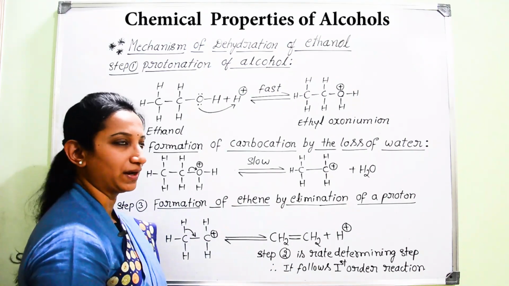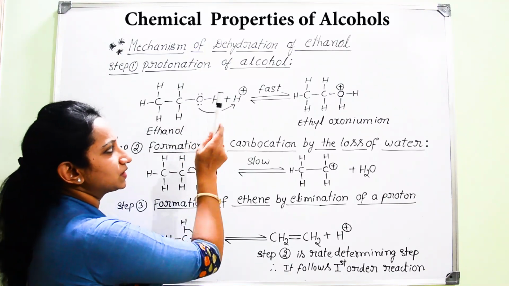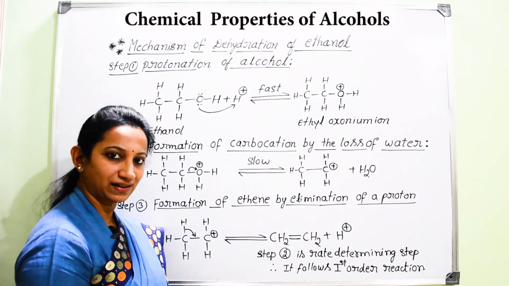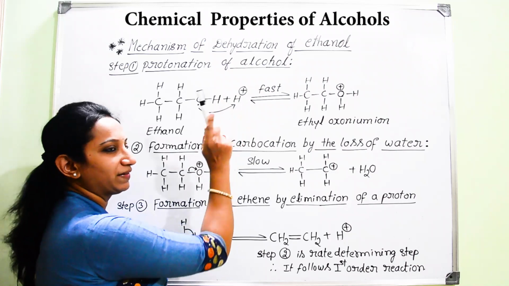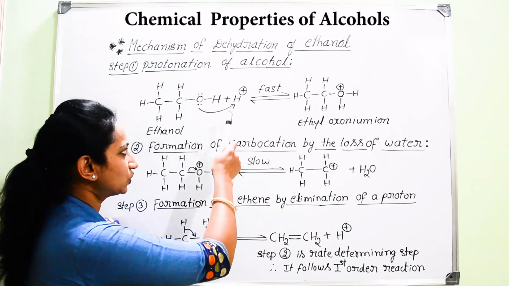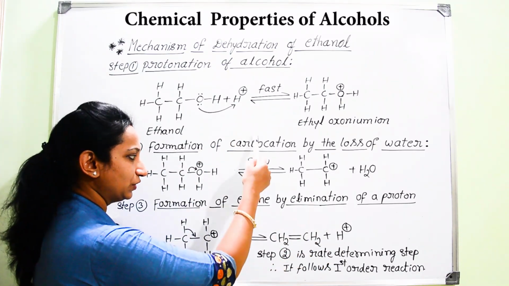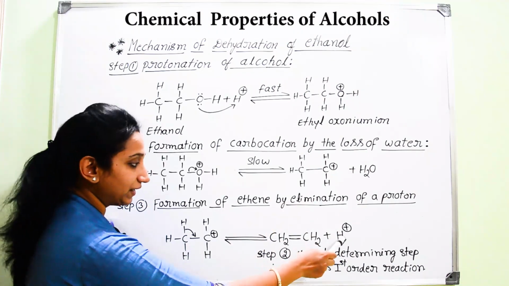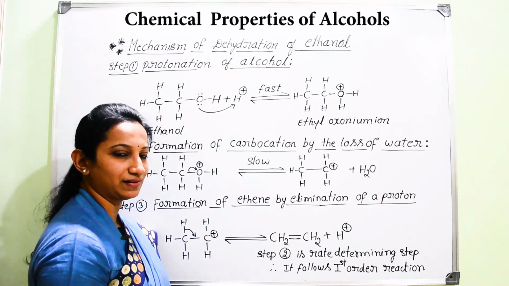If ethanol is heated with concentrated H2SO4, the concentrated H2SO4 is acting as a catalyst, where H2SO4 can easily dissociate to give H plus ions. Here the H plus ion is acting as a catalyst, so you get that H plus ion back after the completion of this reaction. During this mechanism, you can find the removal of that H plus. You are getting back that H plus, so here H plus is acting only as a catalyst.